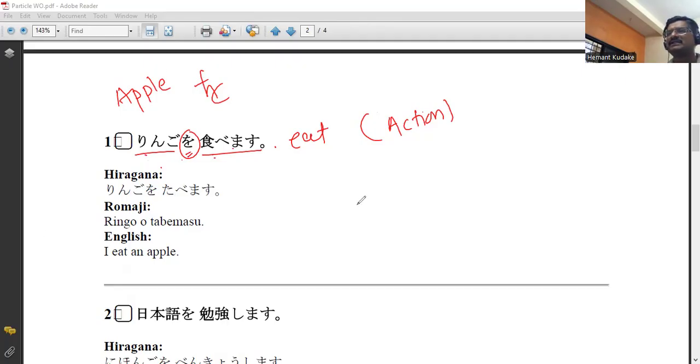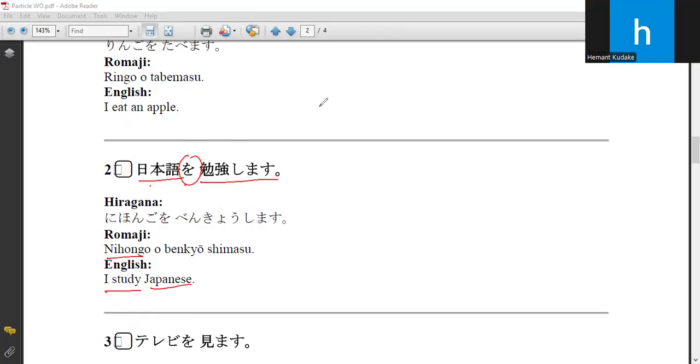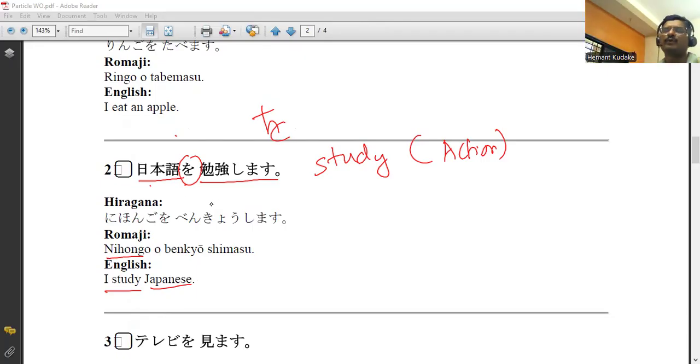Now the next example is Nihongo. Nihongo is the Japanese language. I write the pronunciation and meaning here. Nihongo o benkyou shimasu. Benkyou shimasu means study. Study is related to action, so particle O comes after the object, Nihongo. Nihongo o benkyou shimasu means I study Japanese. So this is the second example.